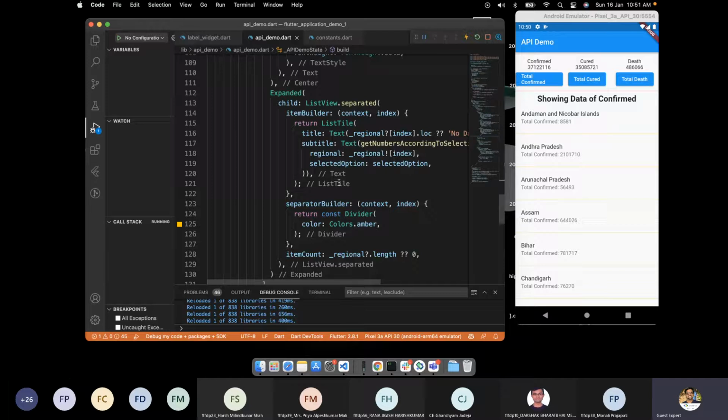In BLoC, just to revisit, BLoC has clear-cut visibility: what your current state will be, how your state will get changed, and how it will reach another state, and with the help of which data. If I want to convert this whole app that we have written here into BLoC.